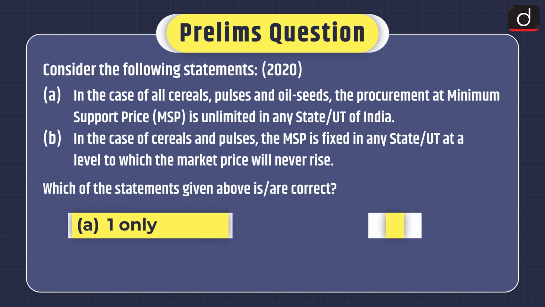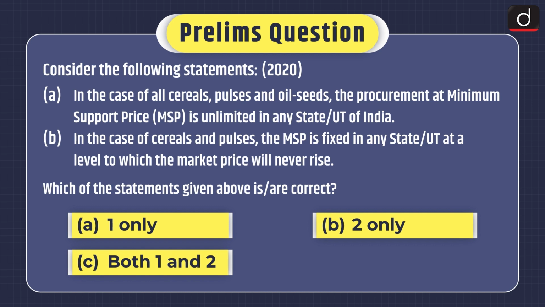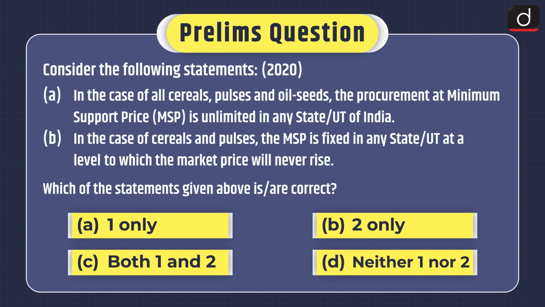First of all, note down the prelims question which was asked in the 2020 exam. Consider the following statements. 1. In the case of all cereals, pulses and oil seeds, the procurement at MSP or minimum support price is unlimited in any state or UT of India. 2. In the case of cereals and pulses, the MSP is fixed in any state and UT at a level to which the market price will never rise. Which of the statements given above is or are correct? 1 only, 2 only, both 1 and 2, or neither 1 nor 2. You can send the answer of this question in the comment section.